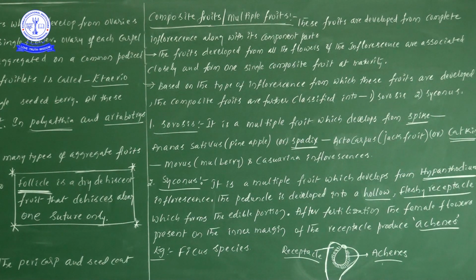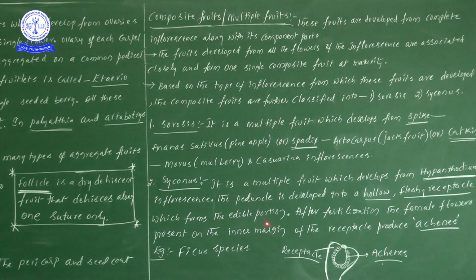This fleshy receptacle forms the edible portion. So the hollow and fleshy receptacle, the fleshy peduncle, is the only edible portion. I haven't eaten this Ficus fruit. There is the Banyan tree, no? On the Banyan tree we observe small fruits. Those fruits we consider Hypanthodium fruits.